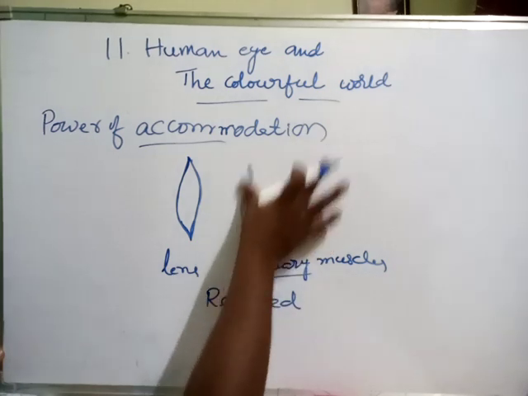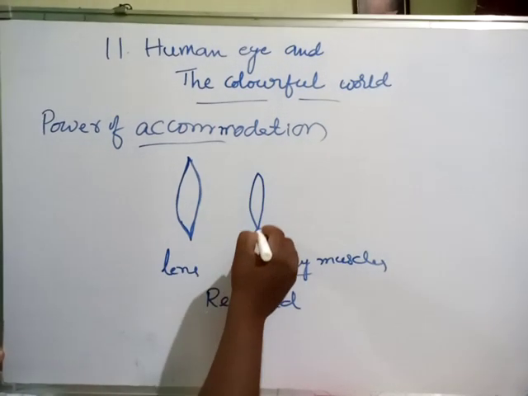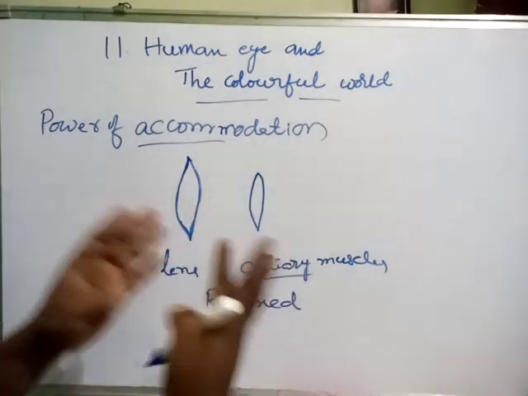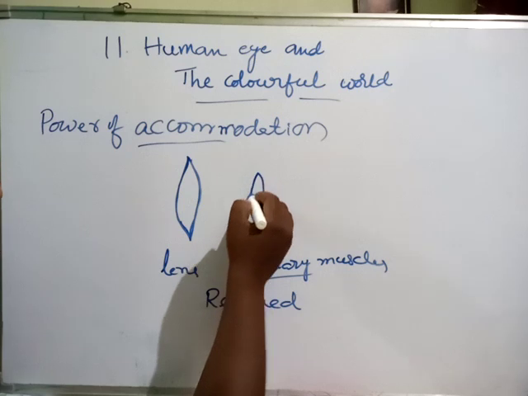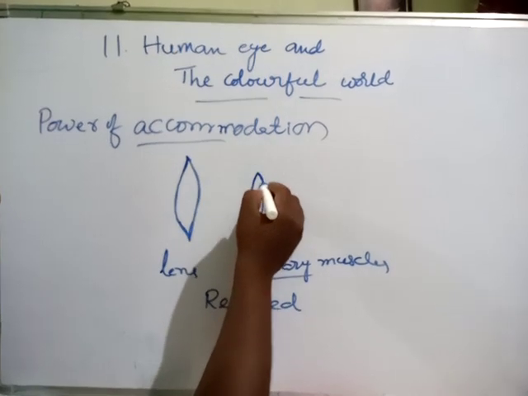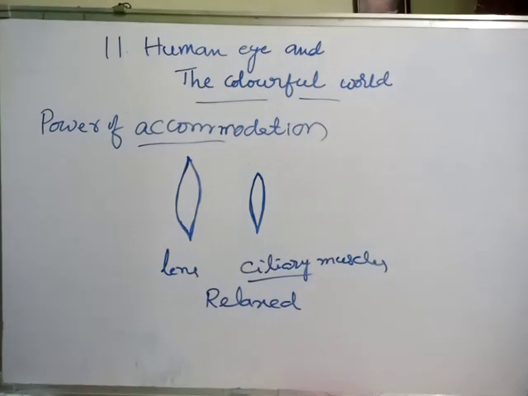The size of the lens will be very thin, definitely not this size. So what happens if the curvature is minimized?